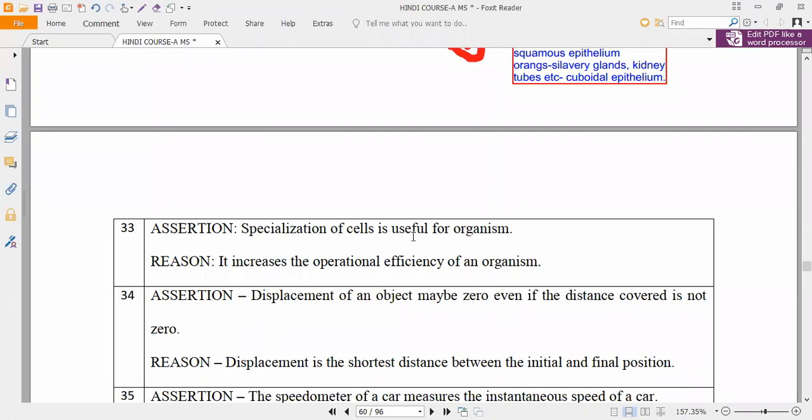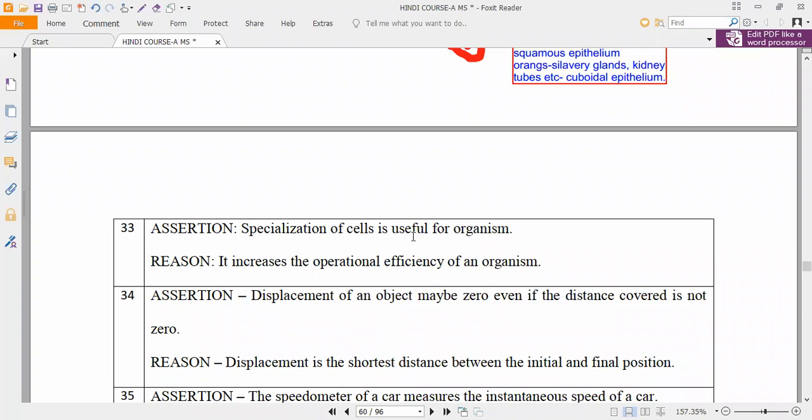For example, if you take leaves with stomatal pores, they have chloroplast. What is the function of chloroplast? It carries out photosynthesis. But in human or animal cells, there is no chloroplast. So if I specify that this is the specialization of the cells of the plant organism, then we come to know the operational efficiency: what the main function is, what it is doing, what the things absorbed by it are, what the things released by it are, everything. Is it yes or no?